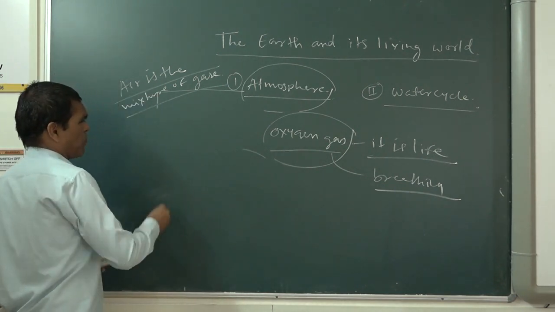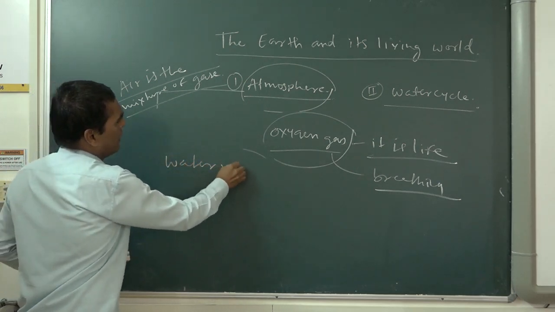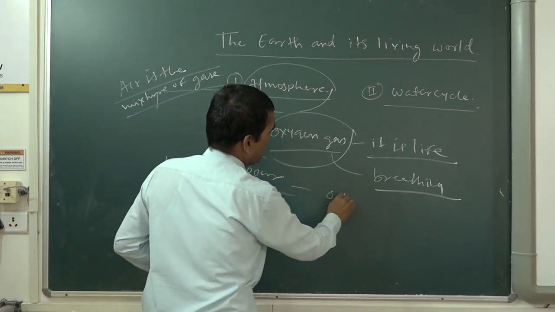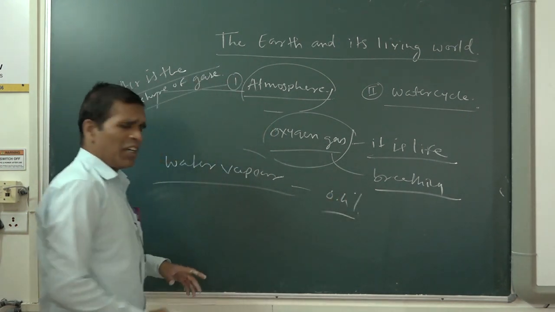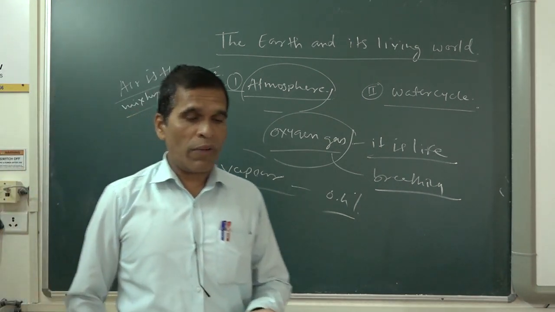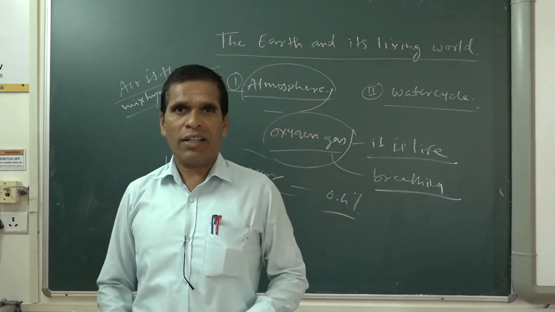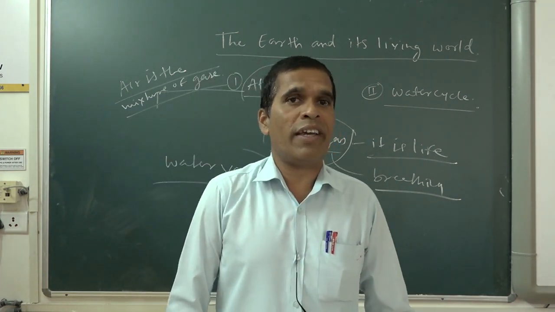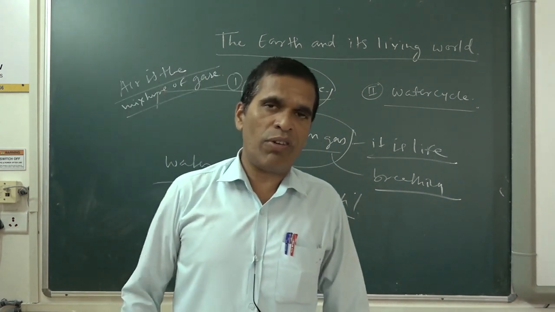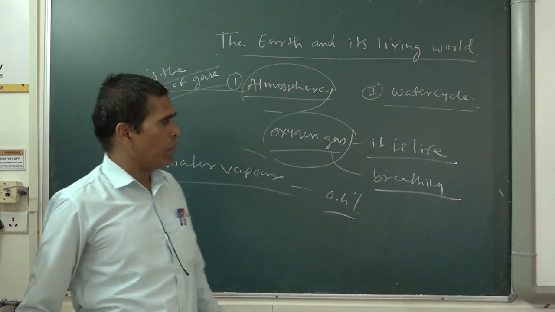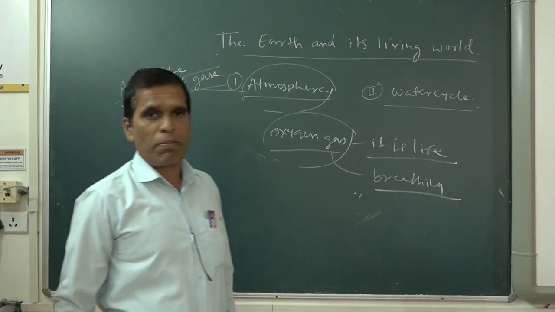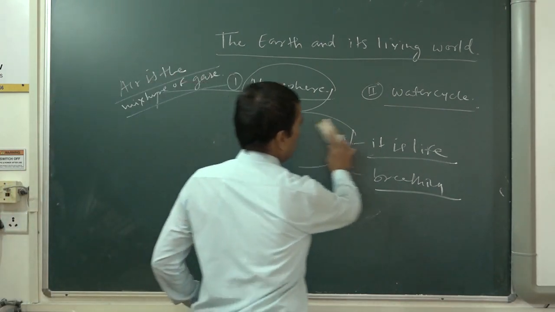Now water vapor. Water vapor is very important, because its percentage is 0.4. Now this percentage can change from place to place. Somewhere water vapor is much more. If you go in the coastal area, in the Konkan area, the air has more water vapor. And if you go in the desert area, Rajasthan, you will find very little water vapor. The water vapor is very important. How is the water vapor mixed in the air? Through the evaporation process.